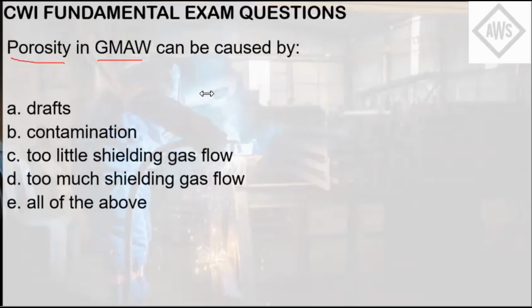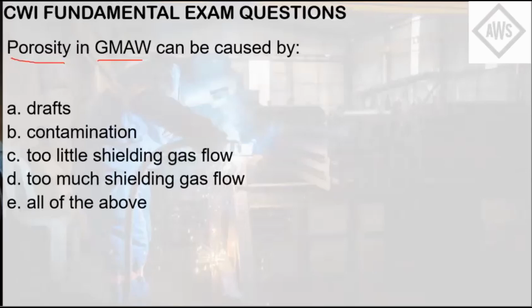Drafts can cause porosity. Drafts are just another term for wind. That's why if field welding is done, proper protection against the elements must be incorporated, like tents or humpies, something like that. Contamination can also cause porosity, not just in GMAW. If you have dirt or other contaminants in your weld puddle, that will cause porosity as well.